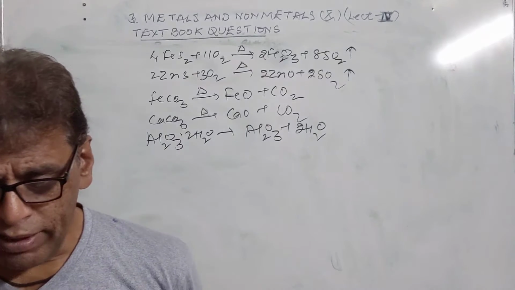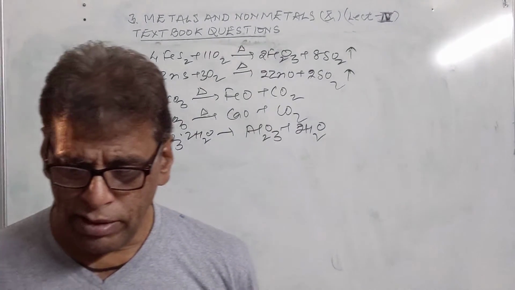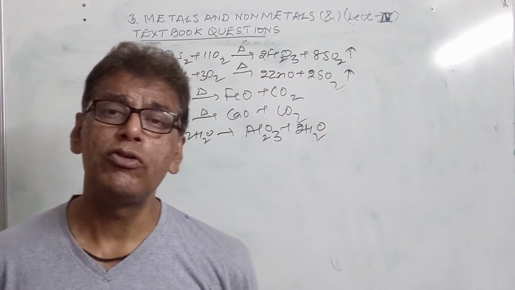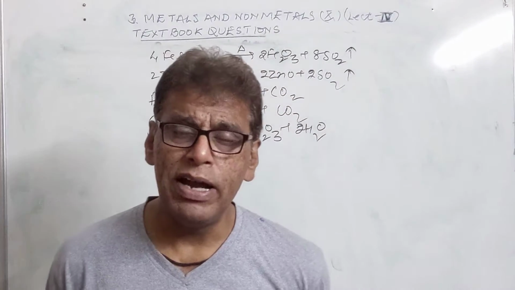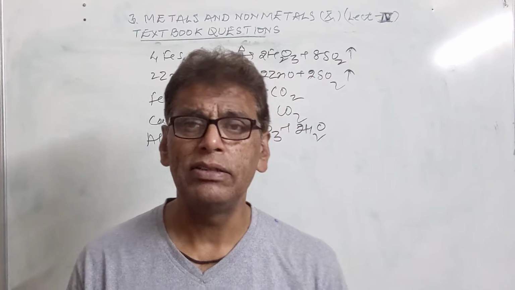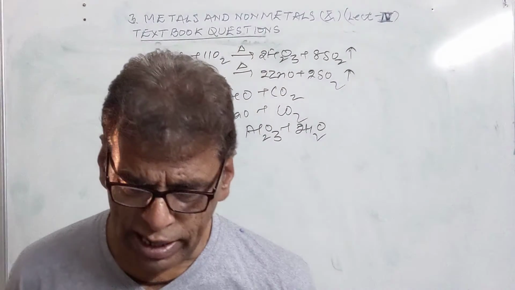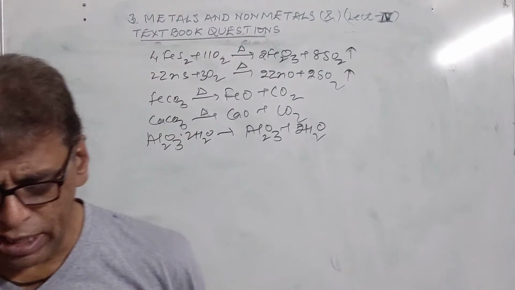Then, a metal X combines with Y by transferring electrons to Y. What kind of bond is it likely to form? When an element transfers electrons from its valence shell to the valence shell of another element, the compound produced is an ionic compound and the bond formed is an ionic bond.